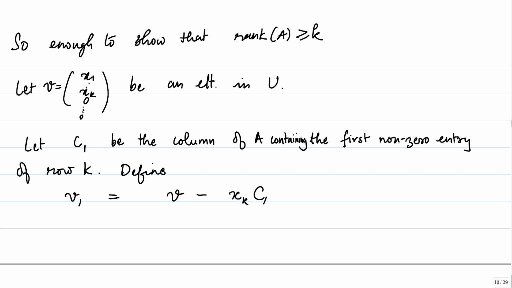V has xk in the kth row and 0 below. So, if you look at V1, this will be a vector with 0 in all the rows below k minus 1. You should think about it for a minute and get convinced that this is the case.